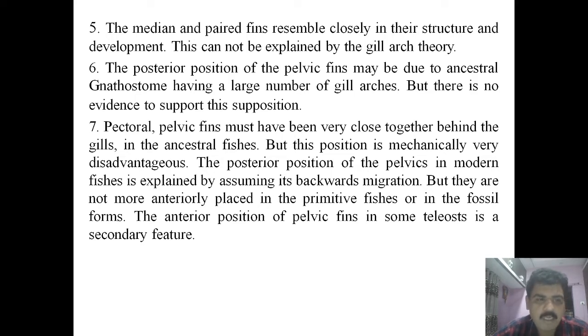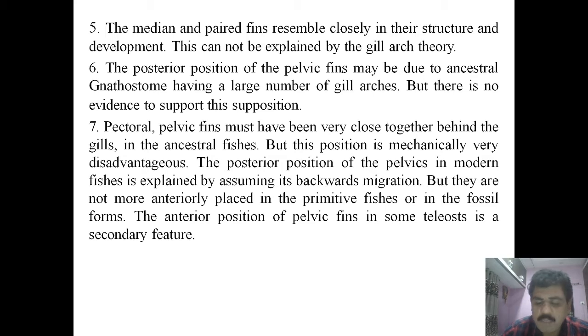Then the last objection: the pectoral and pelvic fins must have been very close together behind the gills as they have developed from the branchial arches. But this position is mechanically very disadvantageous. The posterior position of the pelvic fin in modern fishes is explained by assuming its backward migration, but they are not anteriorly placed in primitive fishes or in the fossil forms. The anterior position of the pelvic fin in some teleosts is a secondary feature.